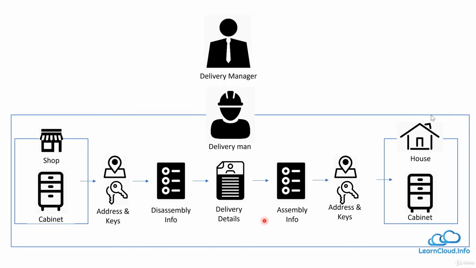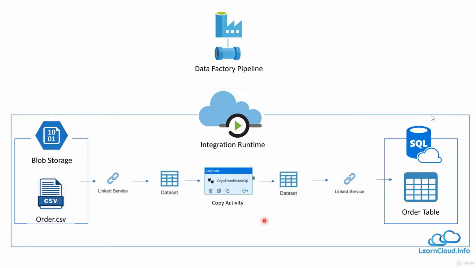Alright, so now let's see how this example fits in our Azure Data Factory environment. If you look here, we have integration runtime. This is the one who handles the entire job. Integration runtime provides an infrastructure to run any activity. Now activity can be any task. For example, here we have the copy activity. We can have wait activity, or maybe any other transformation. Any other task is called an activity.